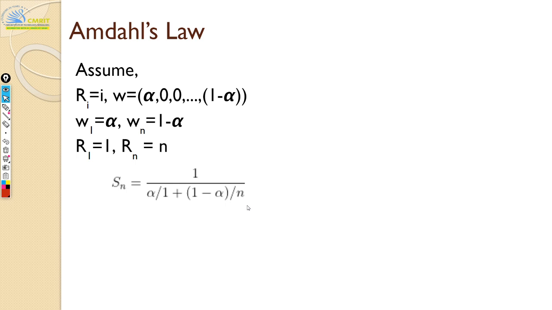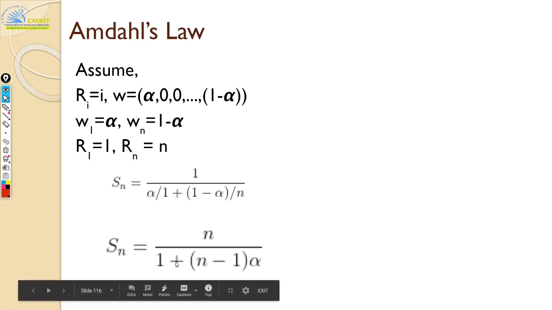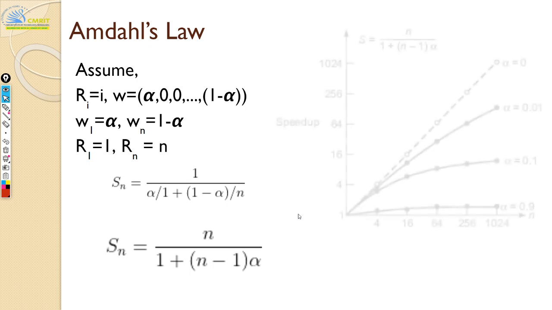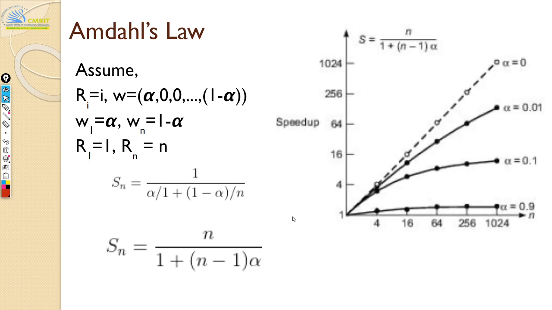Okay. So now if you rearrange this equation, it becomes n divided by 1 plus (n minus 1) alpha. If you just take the LCM and do all these things, you get this formula. So this is your Amdahl's law: n divided by 1 plus (n minus 1) alpha. Now what do we do with this? Now that's where it gets interesting.